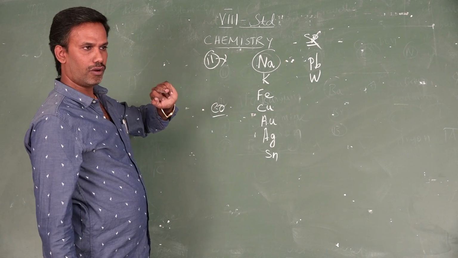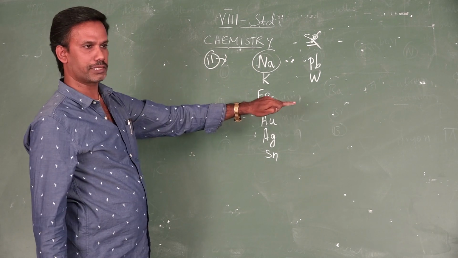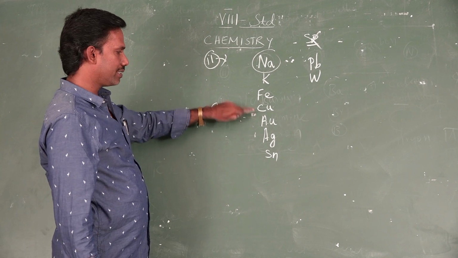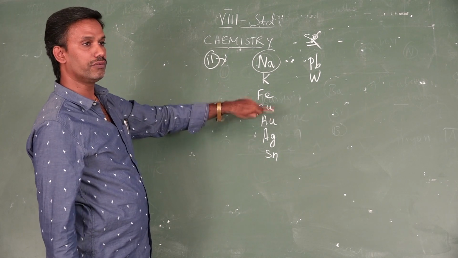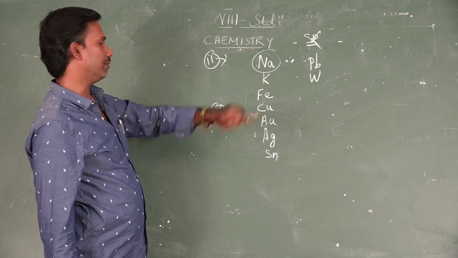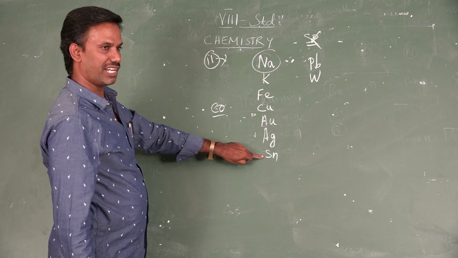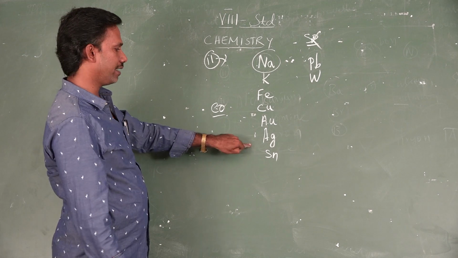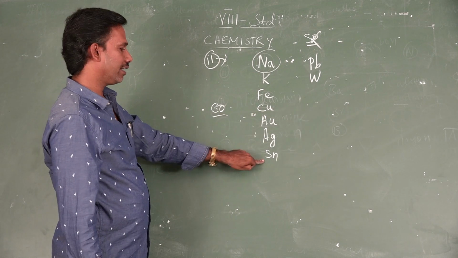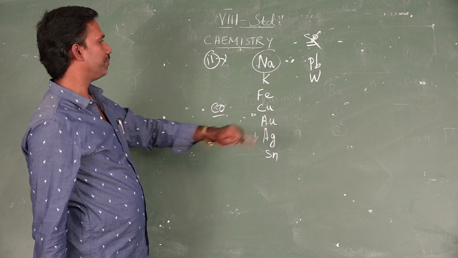For gold, aurum. Gold, you are expecting Go, but that will not come. For gold, the symbol is Au, from the Latin word for gold, aurum. Argentum, Ag. Stannum, tin. For tin we are expecting Ti or Tn, but Sn is given, tin, stannum.